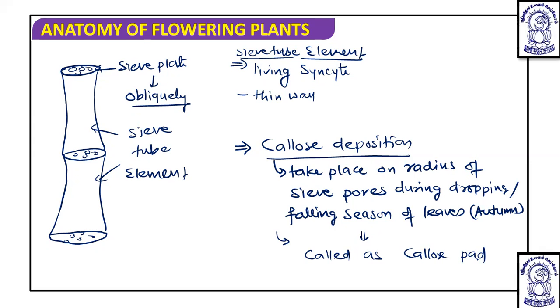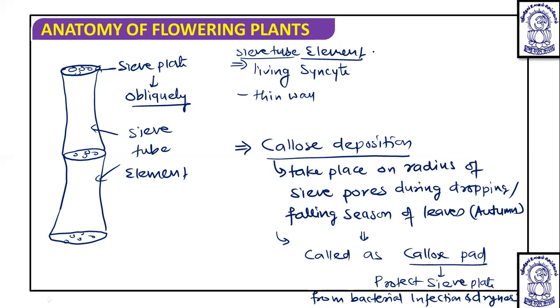Now this callose pad actually protects the sieve plate from bacterial infection and dryness. This way, the callose pad protects this particular sieve plate.